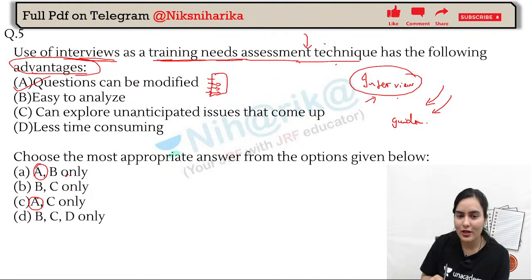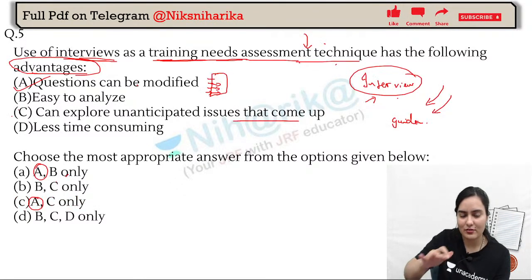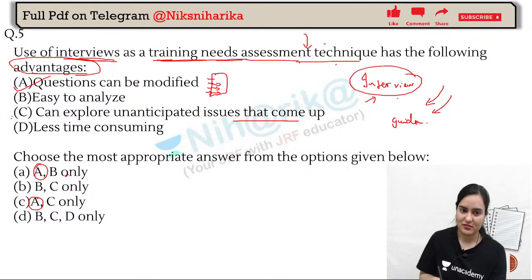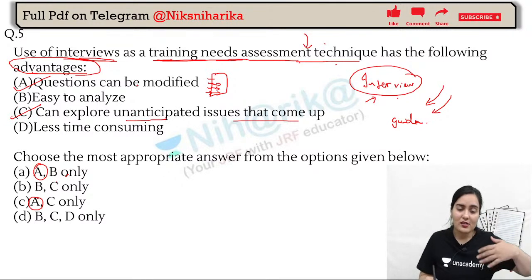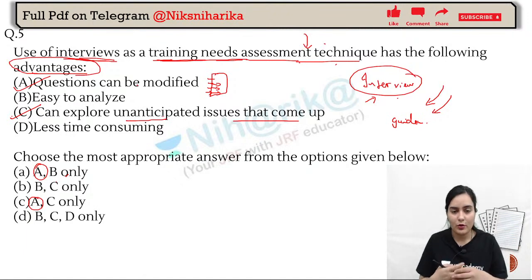Or you can explore unanticipated issues that come up. What do you think? Which is the bigger sentence, which is actually covering more data, which is actually more convincing? This is more convincing because here we can ask in different ways, different forms, with the employee all the questions, all the issues that are coming up.